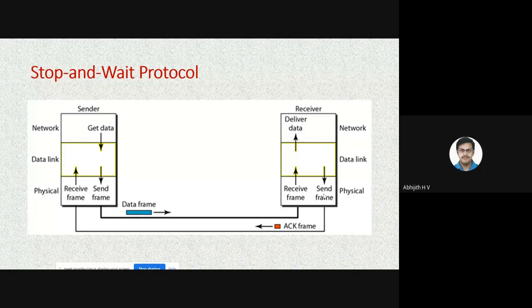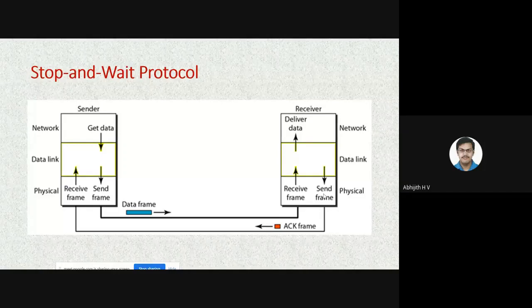Enter into a blocking state. Don't do anything till you receive the acknowledgement from the other side. That's why we call it the stop and wait protocol. Get the data from the network layer, do all the processing, convert it into a frame, give that frame to the physical layer. Now the physical layer will forward it to the receiver.